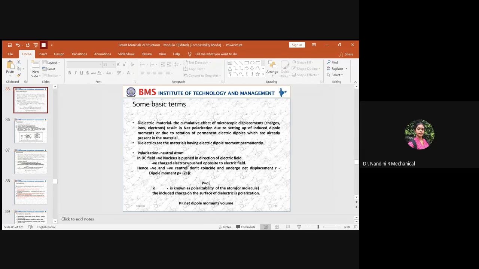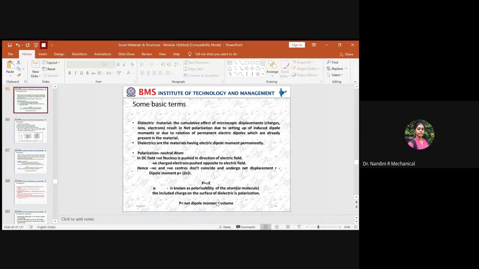We mainly dealt with the importance of the dielectric material, how polarization affects the dielectric material you are selecting, and how polarization is proportional to the electric field applied. As you apply the electric field, the polarization also varies directly. So we have a constant of proportionality, called alpha. We also dealt with how to calculate the net dipole moment.